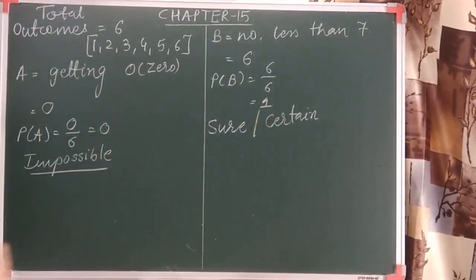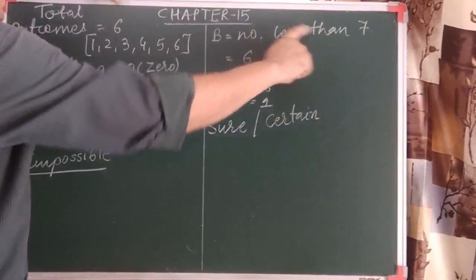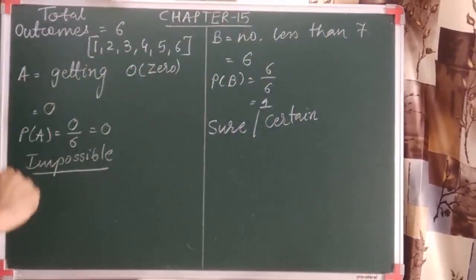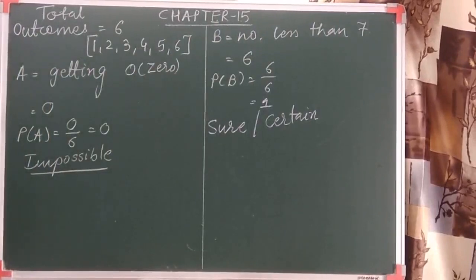That means the answer is 1. Because in the question it is asked that the number which we obtain is less than 7. So all the numbers are there, 1, 2, 3, 4, 5 and 6. So it is called a sure or certain event, like the same that the sun rises from the east, it is called a sure or certain event.